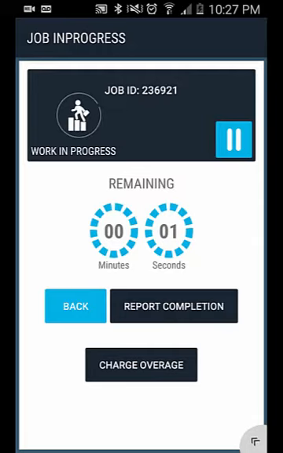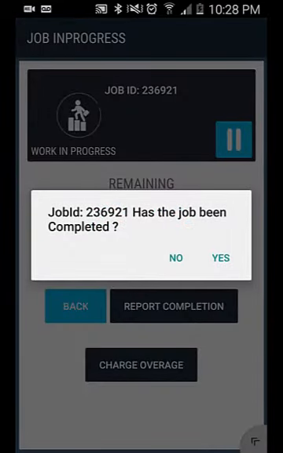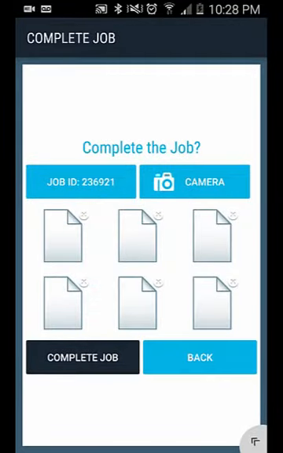By now, the contractor would have completed his job. As soon as the job is completed, he would click on the Report Completion button. This would give the confirmation message. Upon clicking on Yes, the contractor is presented with a window, where he uploads the proof of completion, in the form of images and videos of the completed job.